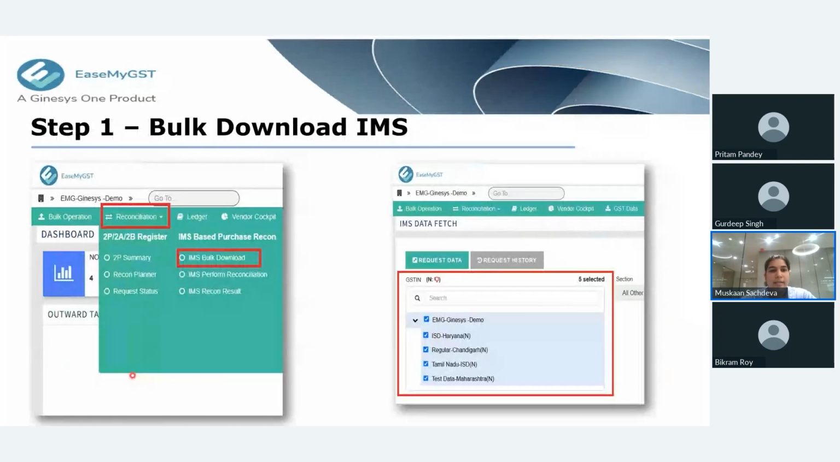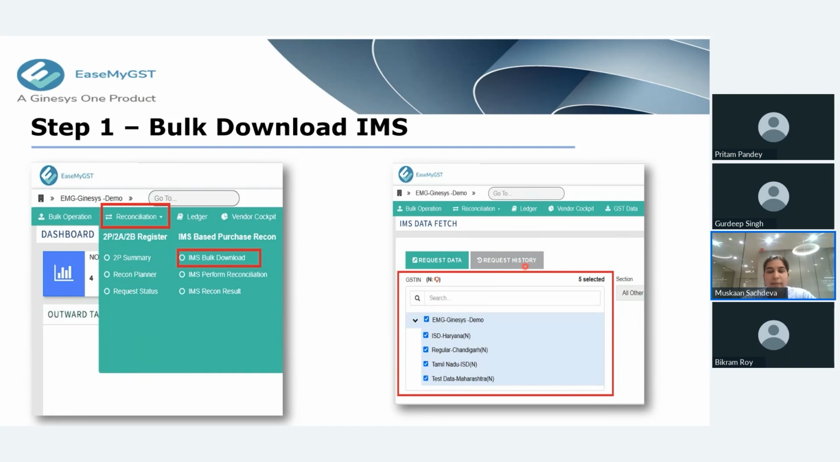As you can see here, we will log into EaseMyGST. We will go to the reconciliation part. We will go to IMS bulk download. As you click on IMS bulk download, it will take you to this page, IMS data fetch. Here you need to select all your GSTs, and then fetch the data from the government portal.